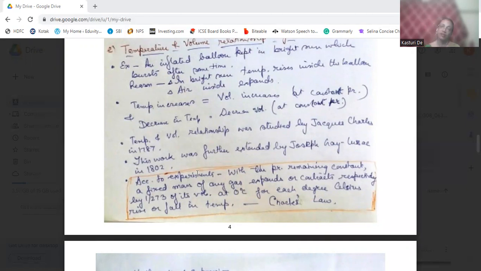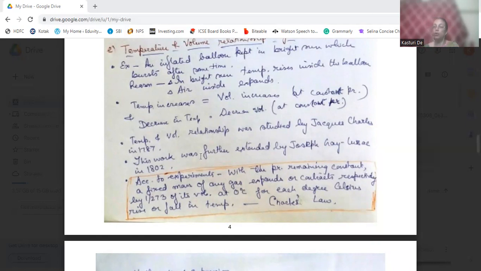For each degree rise, the gas will expand 1/273 of its original volume. For each degree fall in temperature, the gas will contract 1/273 of its volume at 0 degrees centigrade, pressure remaining constant. So this is Charles' law.